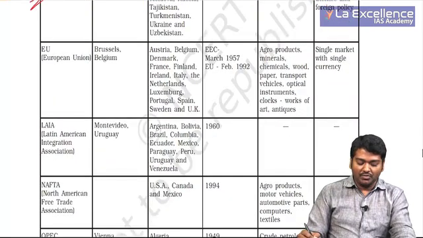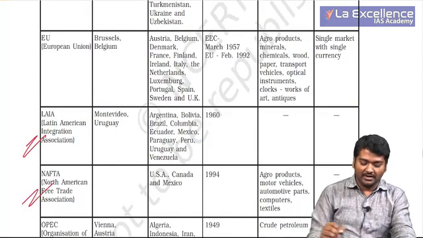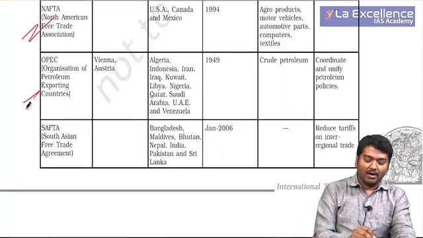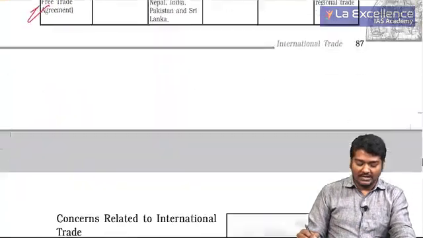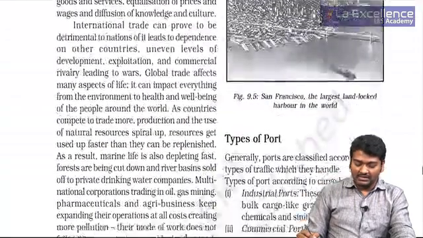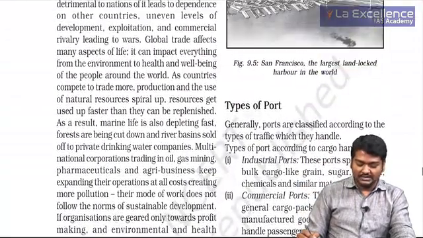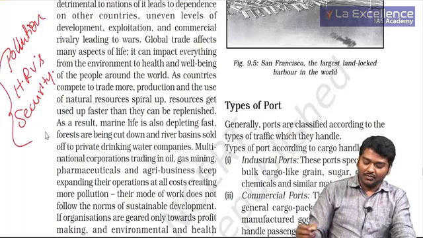You have European Union, you have Latin American Integration Association, North American Free Trade Association, OPEC, oil producing countries, SAFTA among SAARC countries, right? Some of the major concerns with respect to this are trade, pollution, human rights violation, security issues, all this comes into the picture.